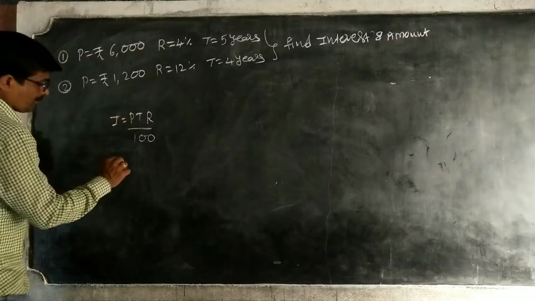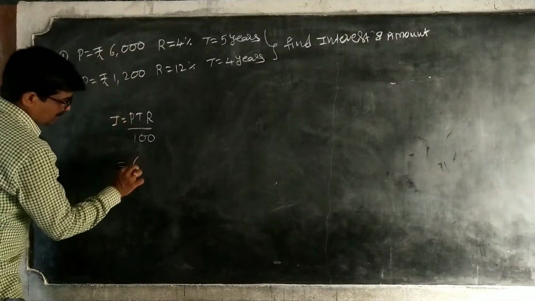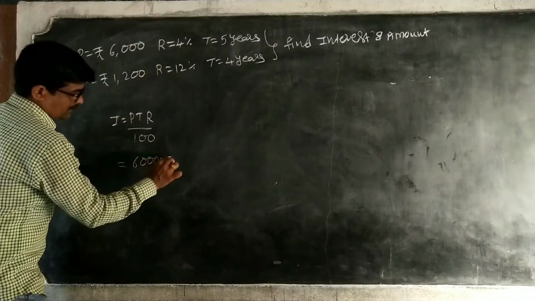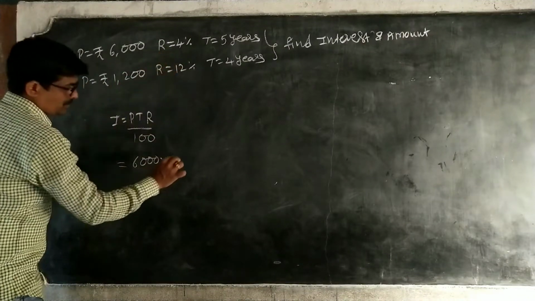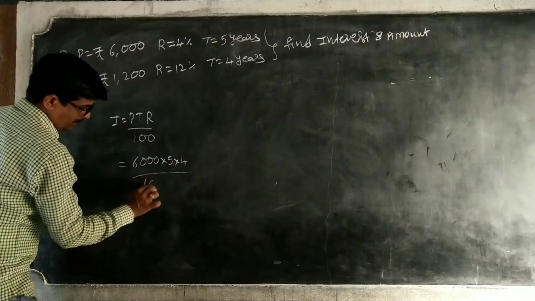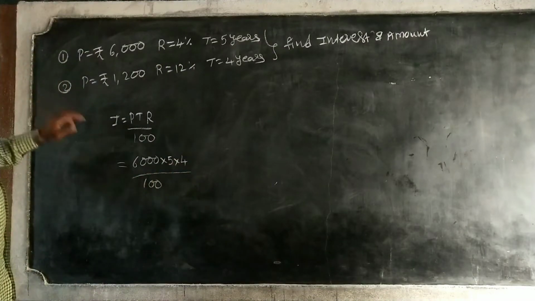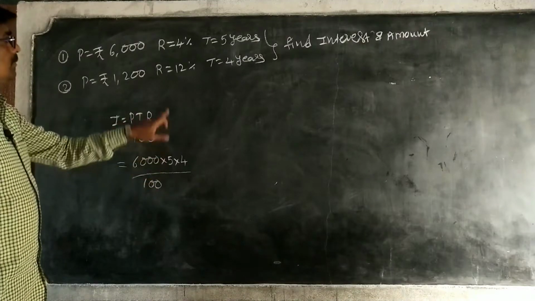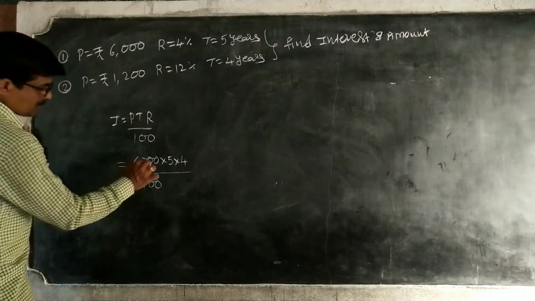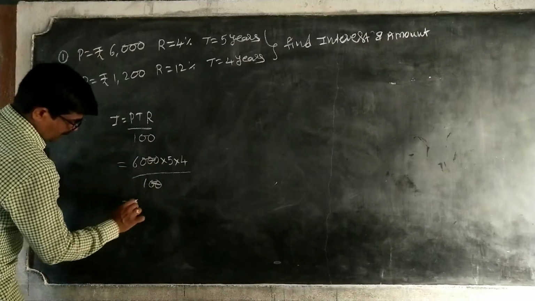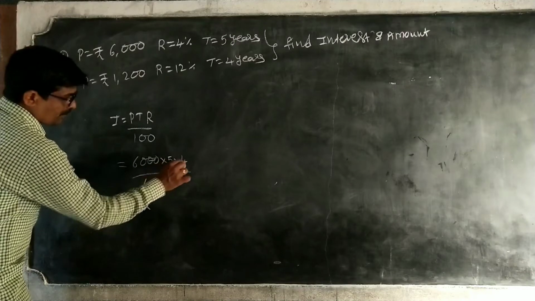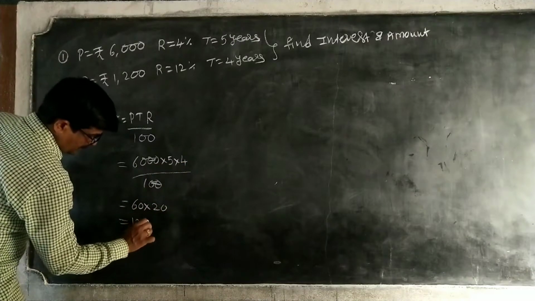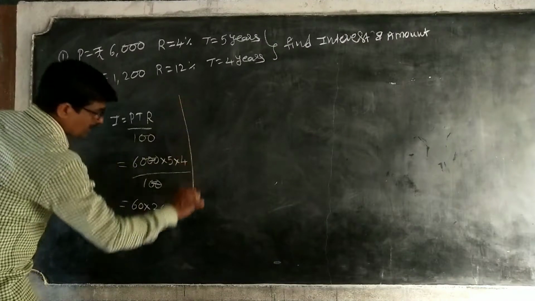So I will substitute here. Principal, how much? 6,000 rupees. T, time, is 5 years. Rate of interest, 4 by 100. I is equal to PTR by 100. P means principal, T means time, R is rate of interest. The zeros get cancelled. 60 into 5, 4 ones are 4, 4 fives are 20. That is equal to 1200. This is the interest. This is for I.